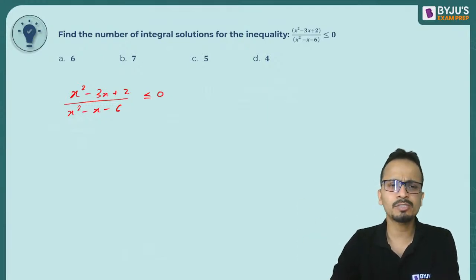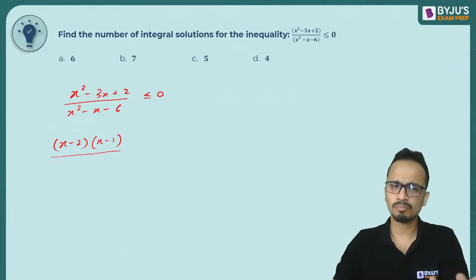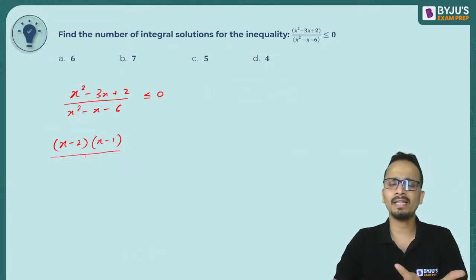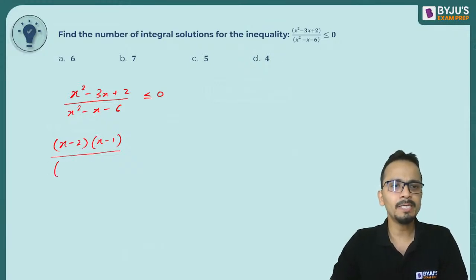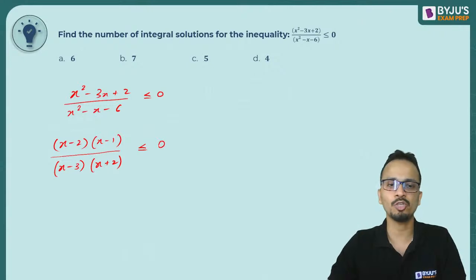So x square minus 3x plus 2, I can factorize it and write it as x minus 2 into x minus 1. Okay, so x minus 2 into x minus 1 is the factorized form for the numerator. You might take 10-15 seconds to do that. You will split the middle term and then do the factorization. I have written it directly. Okay, for the denominator it will be x minus 3 into x plus 2. Right, so x minus 3 into x plus 2, and this entire thing is less than equal to 0.